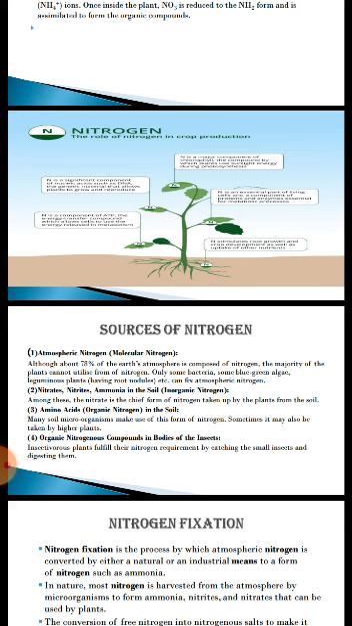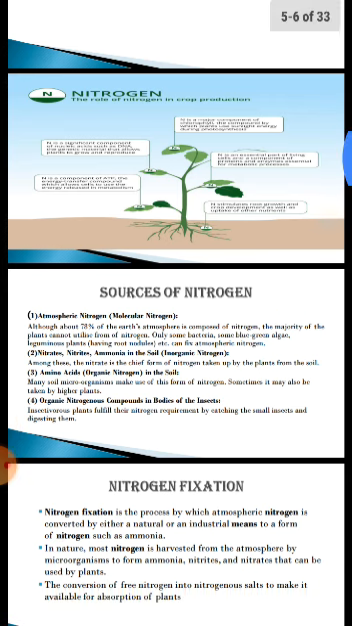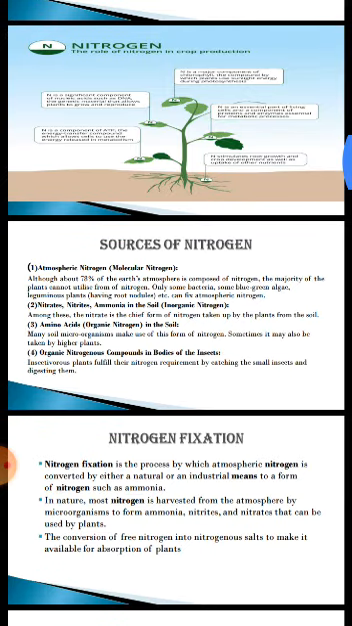Then amino acids. Many microorganisms can make use of this nitrogen. Sometimes higher plant can take up these amino acids. Organic nitrogenous compound in bodies of insects. Insectivorous plants fulfill their nitrogen requirement by capturing the small insects and digest them.